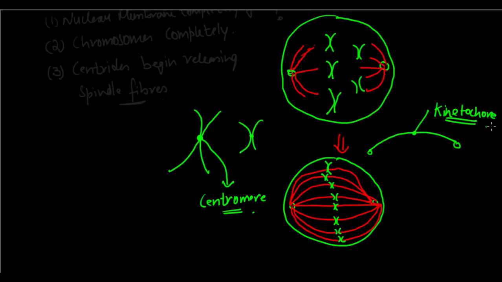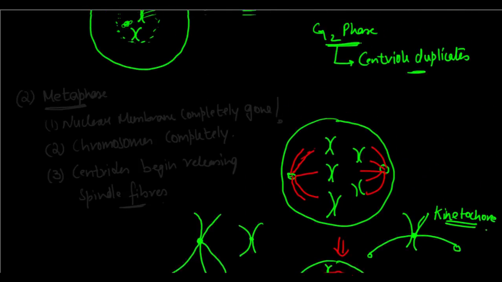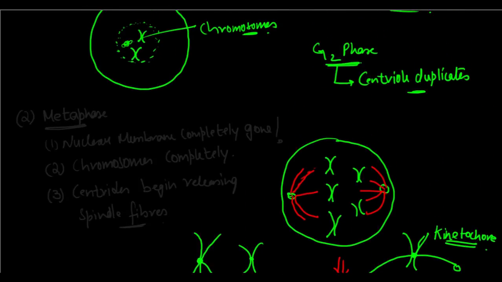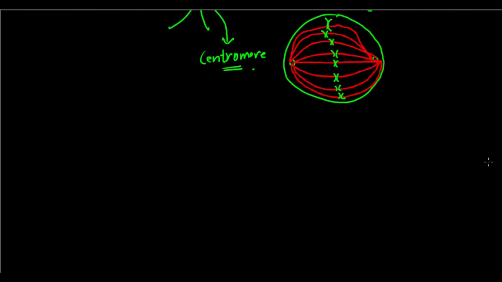So that's the kinetochore where these two are meeting. So basically what the chromosomes do is that they go and attach to the kinetochore with their centromeres. So their centromeres and the kinetochore attach to each other. That's how they're going to attach to the spindle fibers. And that's what happens in metaphase. That's the actual thing taking place in metaphase.